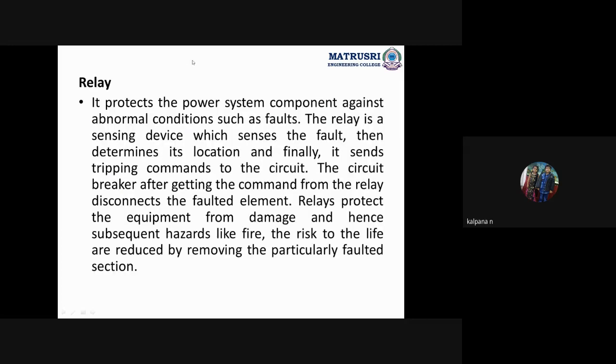Relay, which is connected in the circuit breaker. Whenever abnormal conditions occur, abnormal conditions meaning what? Increase and decrease of voltage and current occur. This relay sends signals to the circuit breaker, and the circuit breaker has some movable contacts, and these contacts will open so as not to affect the entire system from the faulty area.